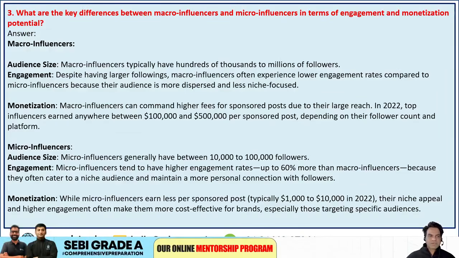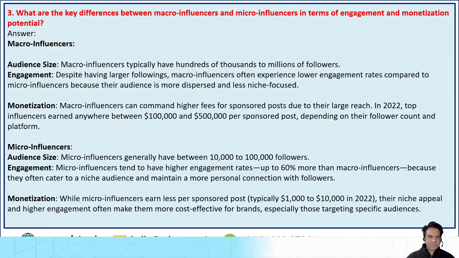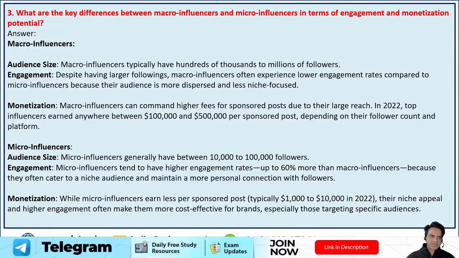Third was, guys, what are the key differences between macro influencers and micro influencers in terms of engagement and monetization potential? So, macro influencers: the audience size is big, engagement is obviously good as they have large followings, and monetization is from 100,000 to 500,000 per sponsored post, depending upon their follower count and platform.